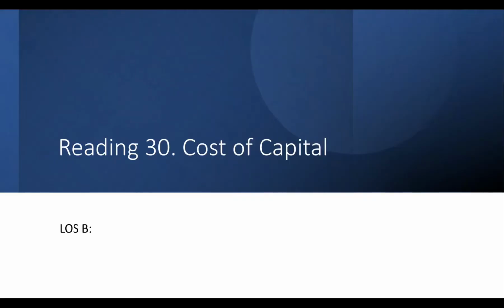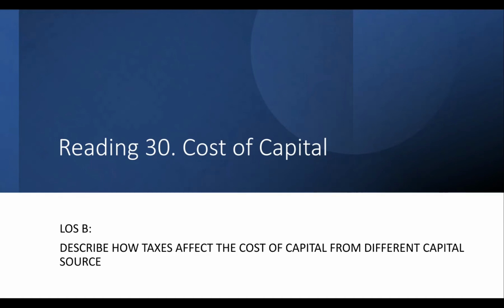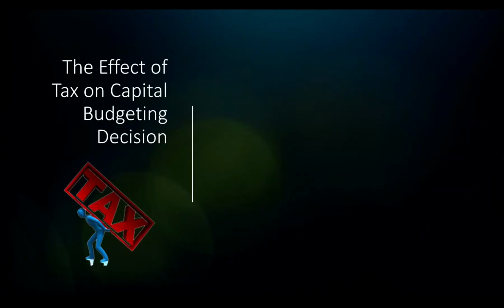This is Ritika and we are doing reading 30th of corporate issuers called cost of capital. This is LOSB, which requires us to describe how taxes affect the cost of capital from different capital sources. This is a very small one, so let's begin without any further delay.